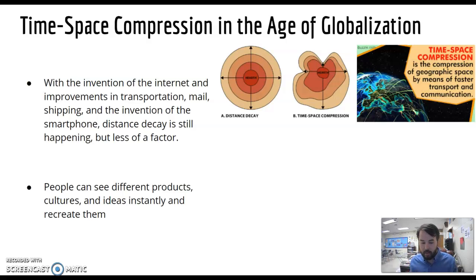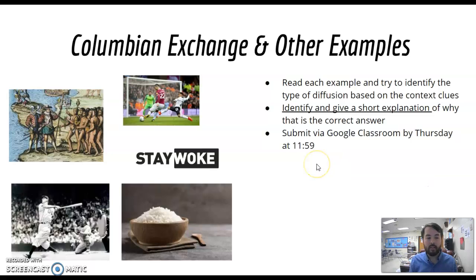With the internet and with a phone, you can see stuff from all over the world. No longer do you have to get on a ship and travel for months to go see new cultures. You can look it up right now and look at it in front of your face on an iPad or whatever. So time-space compression just tells you that distance decay is lessening the more technology and innovation and globalization that exists.